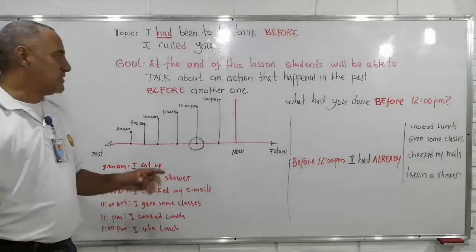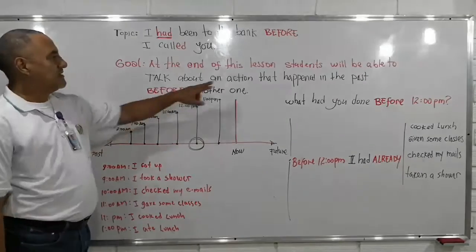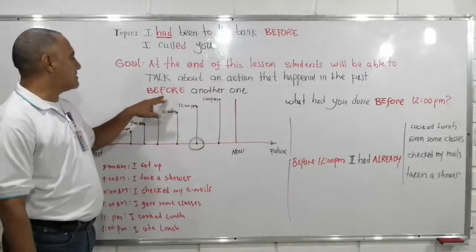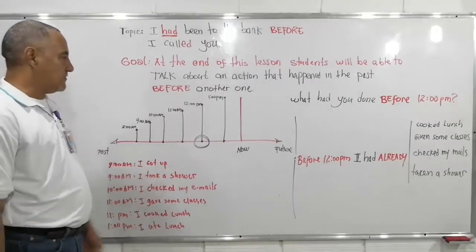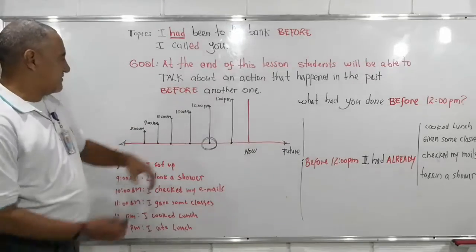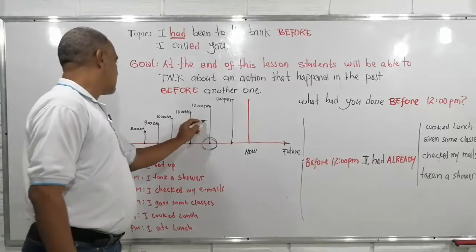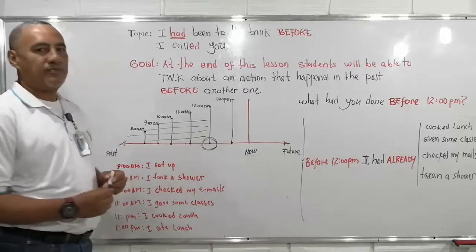Because, by taking into account the definition, an action that happened before another one, but in the past. Before. Then look. What have we done before 12?